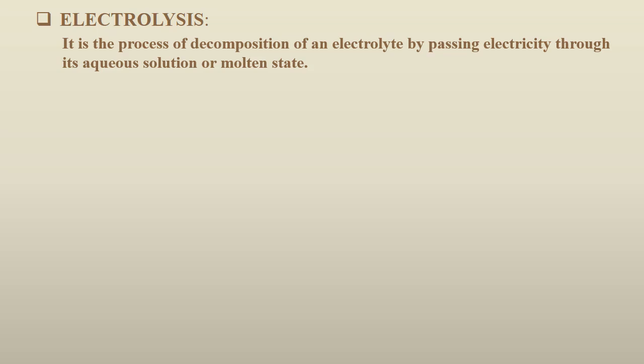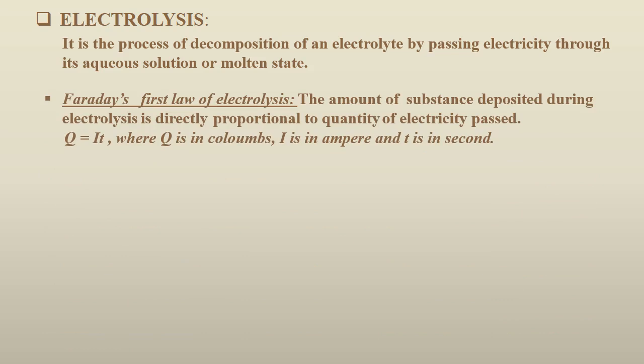The process of decomposition of an electrolyte by passing electricity through its aqueous solution or molten state is known as electrolysis. Now, there are different laws of electrolysis given by Michael Faraday, which are now termed Faraday's laws of electrolysis, which are very, very important.